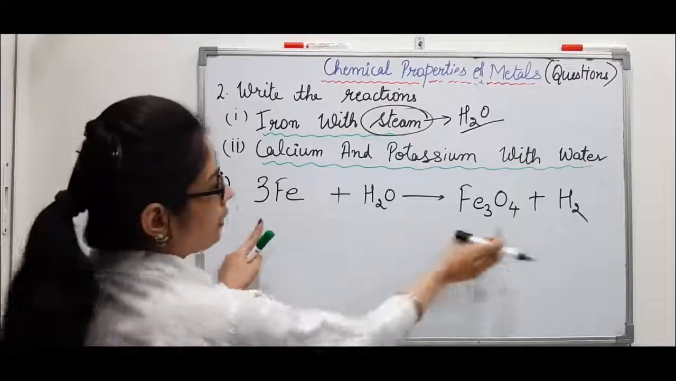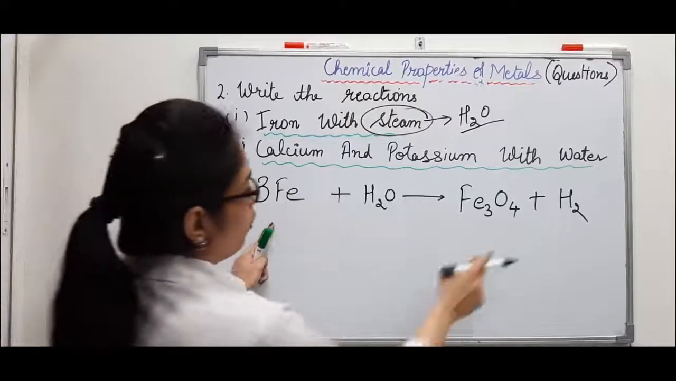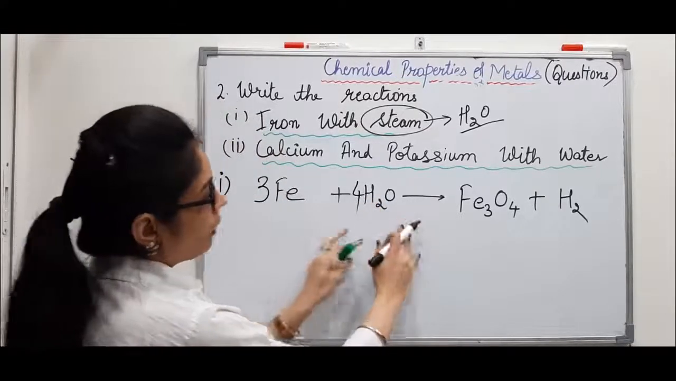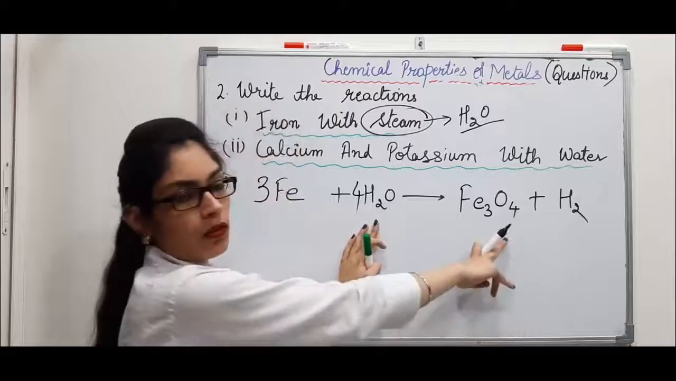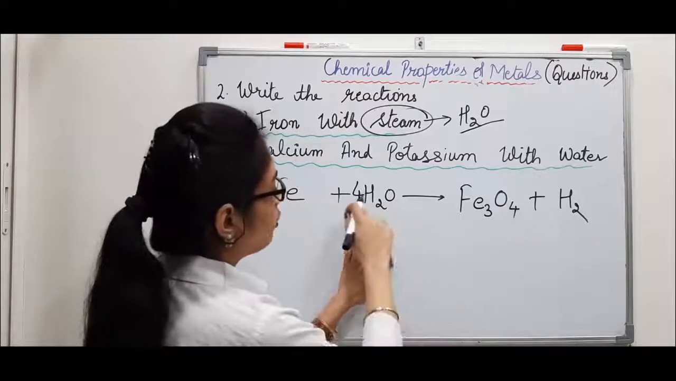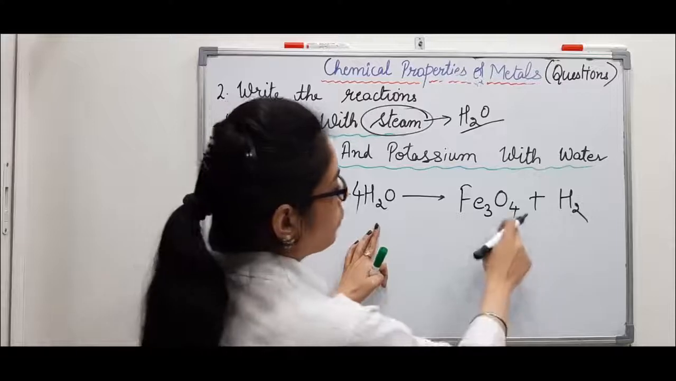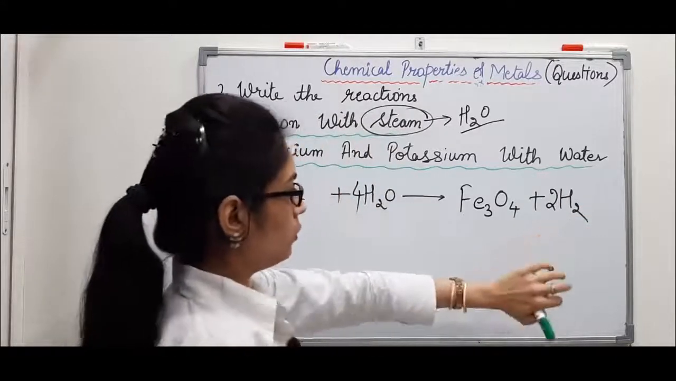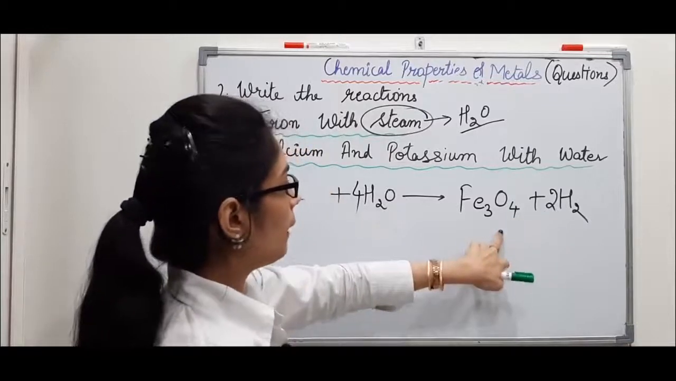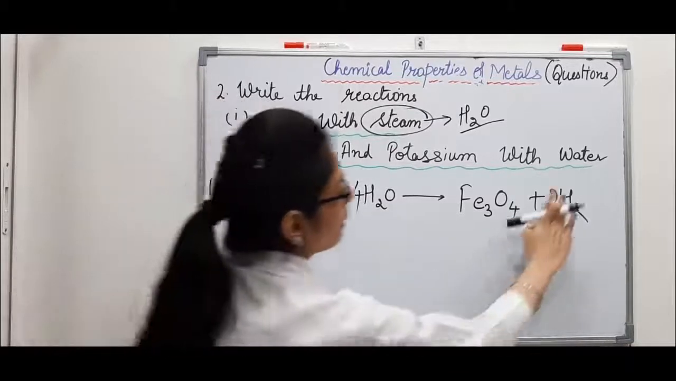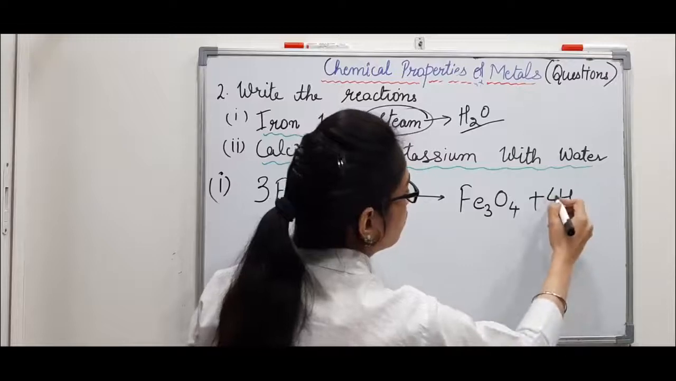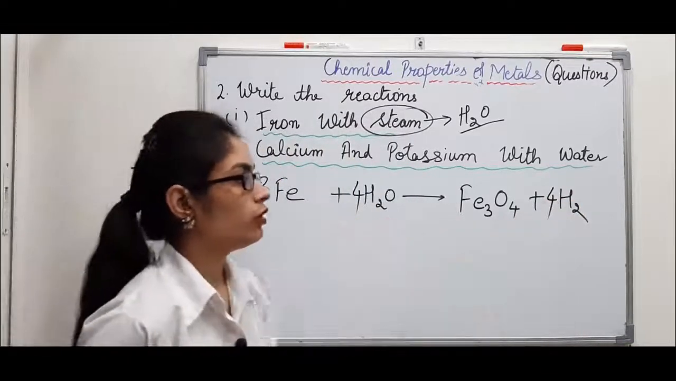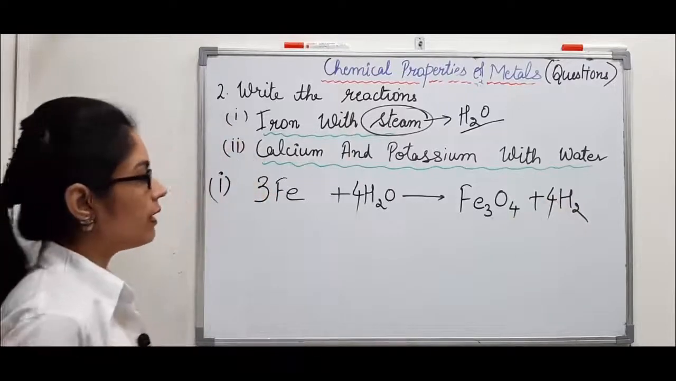Iron 3, so I have written 3 on this side. Oxygen 4, so let's write 4 over here. So 4 atoms of oxygen here, and on the other side also 4 atoms. Hydrogen, 4 into 2, 8. So 4 plus 2, 6 are there, so we'll multiply it with 2. So it will be 2 into 2, 4, and wait, it is 8, so we'll multiply with 4. So 8 atoms of hydrogen on both sides. So this is the chemical reaction of iron with steam.